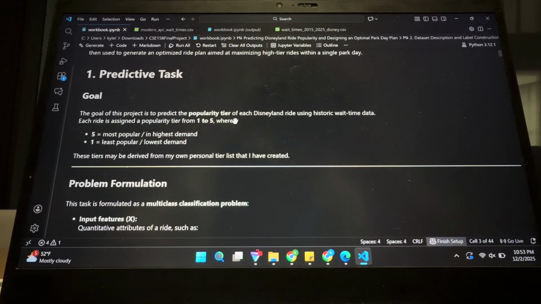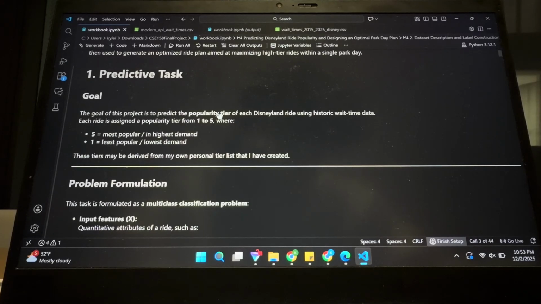So the motivation behind the project was that Disneyland's really crowded, and the wait times really affect how many rides you can hit. I also really like Disneyland, and I'm super interested in it. So that's kind of why I targeted this project.